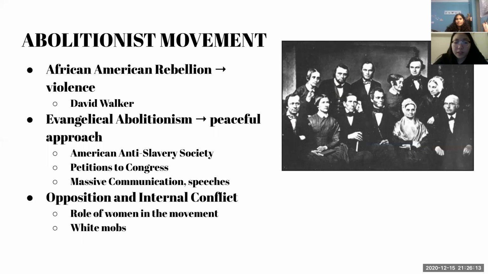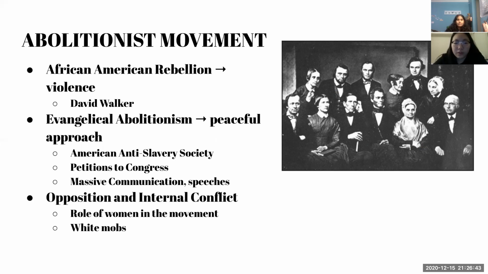Almost all whites were opposed to racial mixing and intermarriage between black and white. In response to African revolts, white settlers in Boston were outraged and white mobs terrorized black communities. Even among the abolitionists, they argued over gender issues, those who approved of women's active role in the movement versus those who did not. Not only did this movement cause racial conflicts between black and white, it divided the entire nation apart.